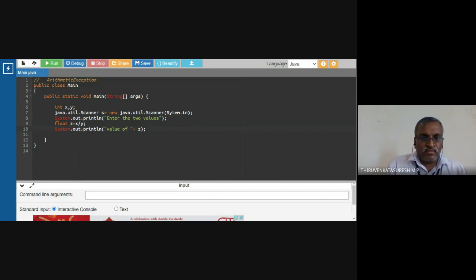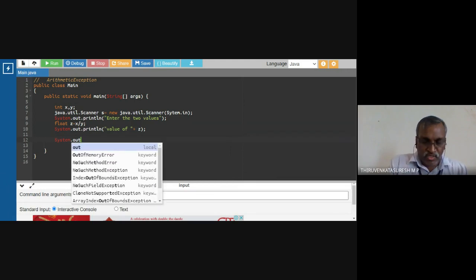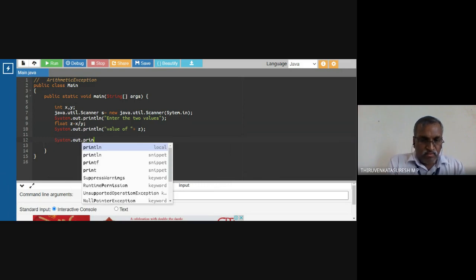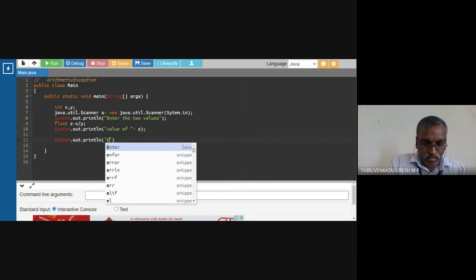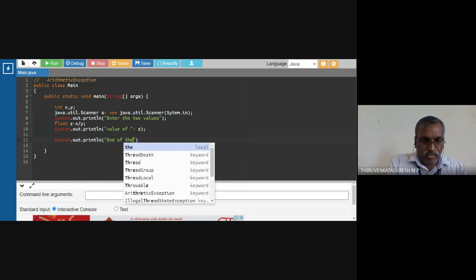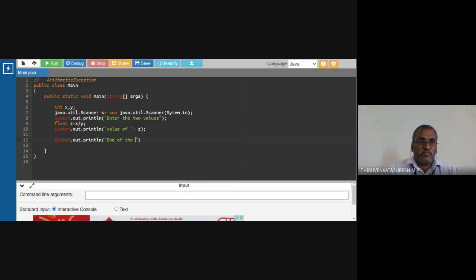Before running the program, I want to show some other things here. For smooth running, I want to show the smooth running and also the abnormal condition. So println, end of the program, just for showing the outputs to you. What will happen, will this end of program be printed or not after the abnormal condition? So now I'm going to run this code.